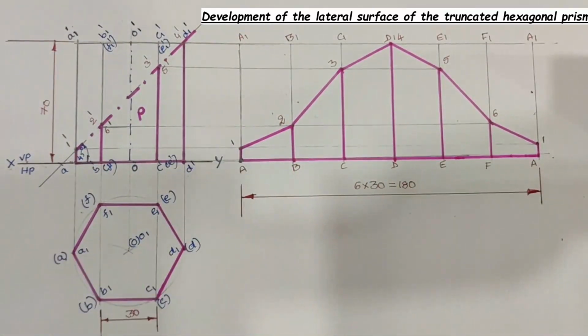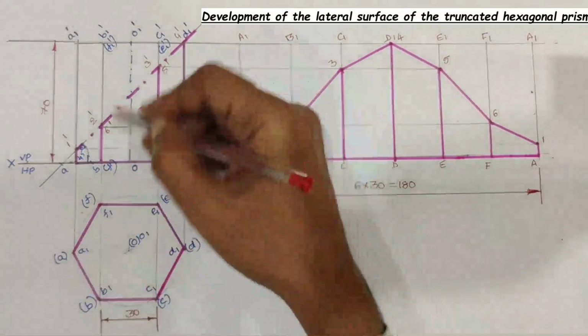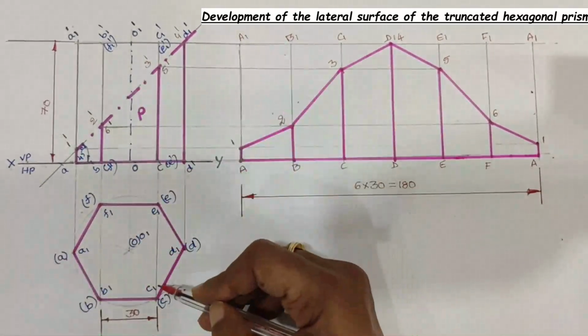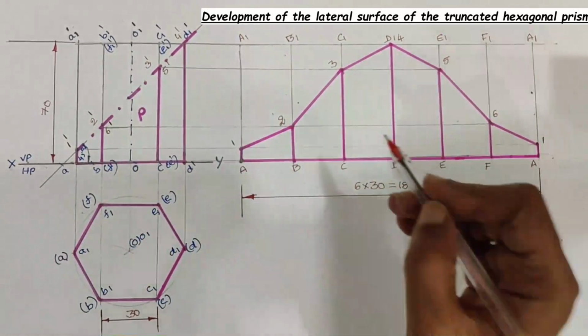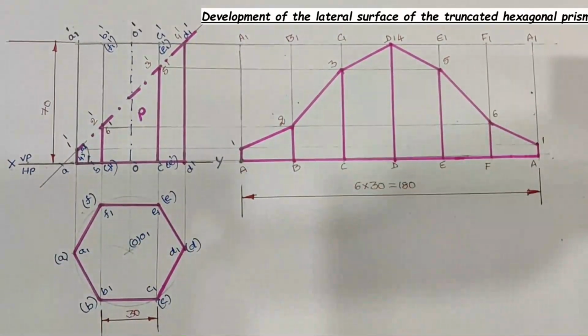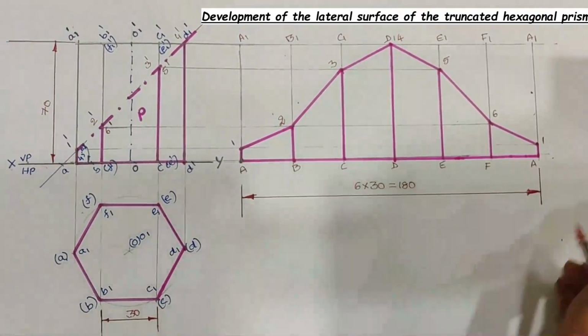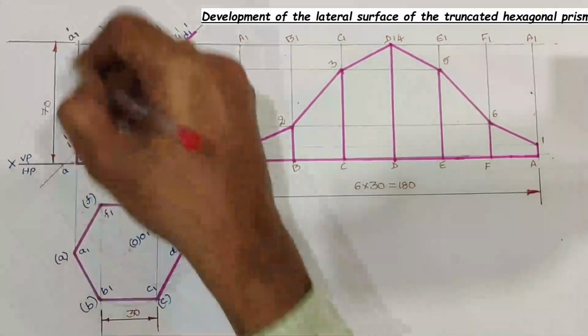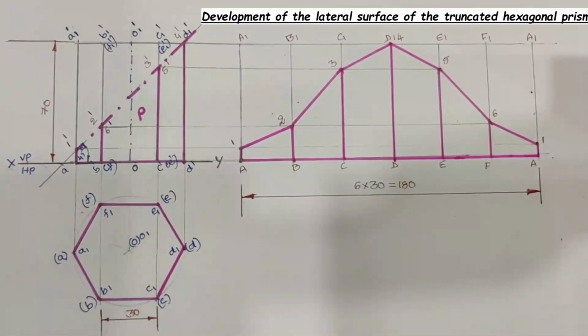Now we will see the pencil usage details. Here the pink color lines in the front view as well as top view, and the pink color lines in the development are with H pencil. The dimensioning details are with 2H pencil, and remaining lines are with 3H pencil.